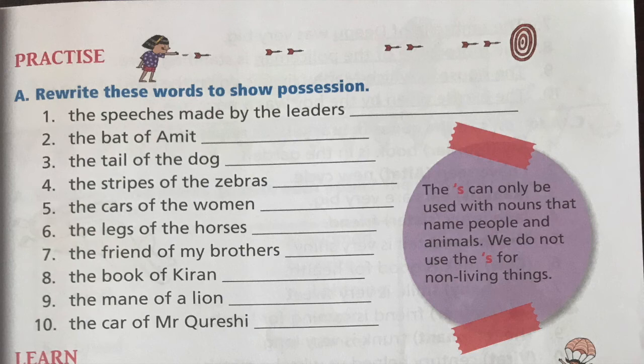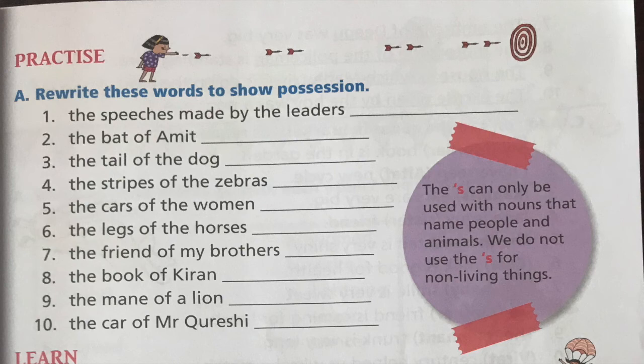Now again, zebras is plural form, right? So zebras' stripes. After the S you will put the apostrophe. Number 5. The cars of the women. So again, women is already a plural. So you put the women's cars.